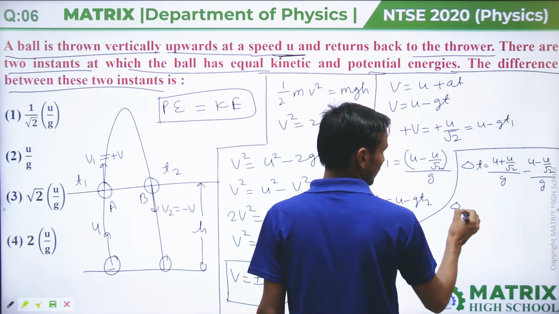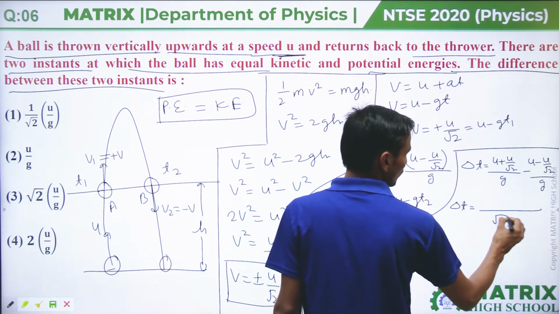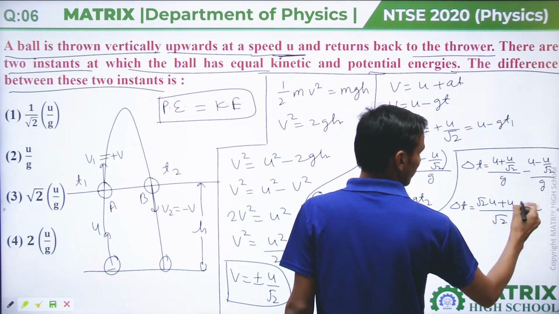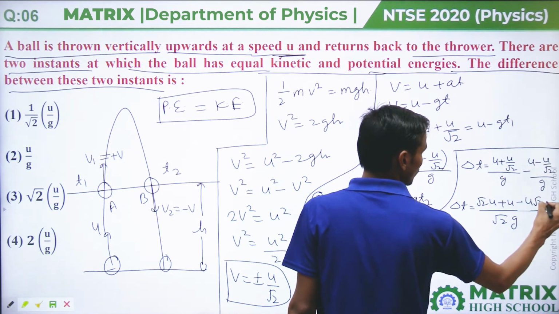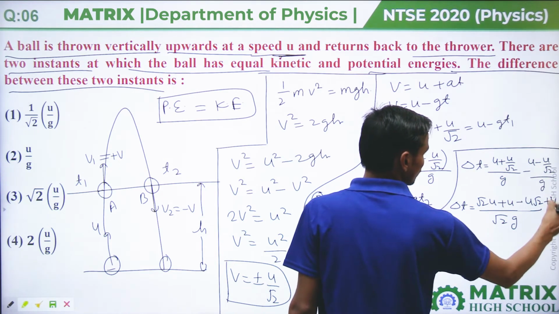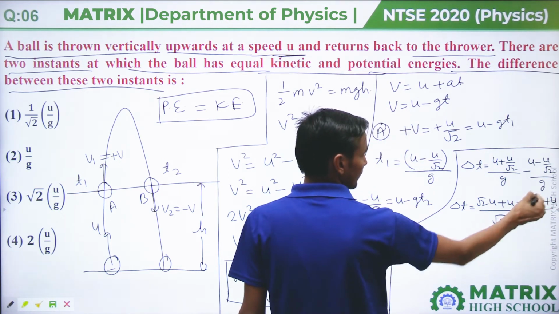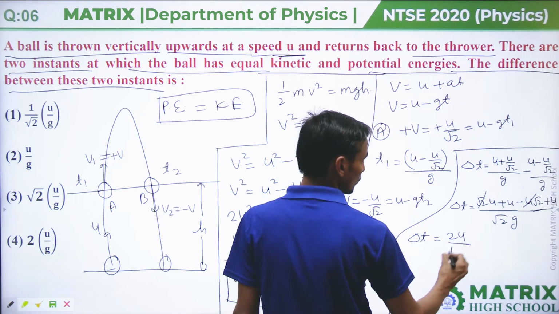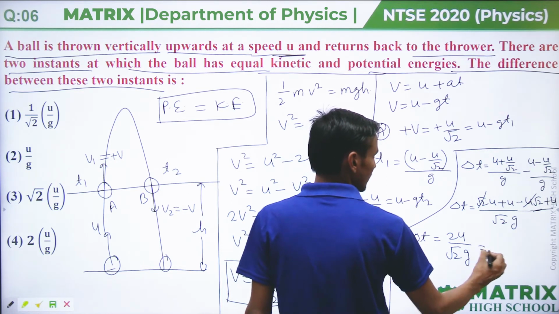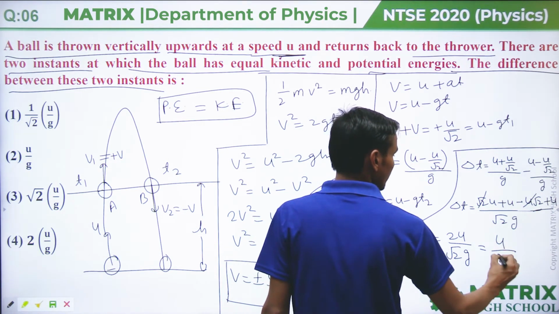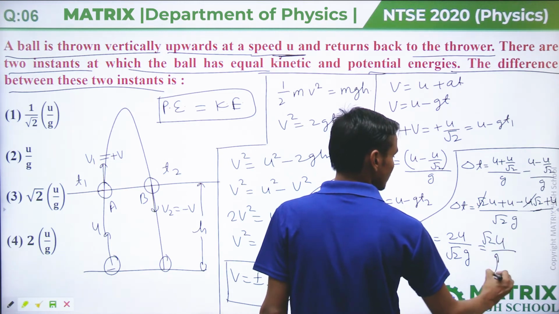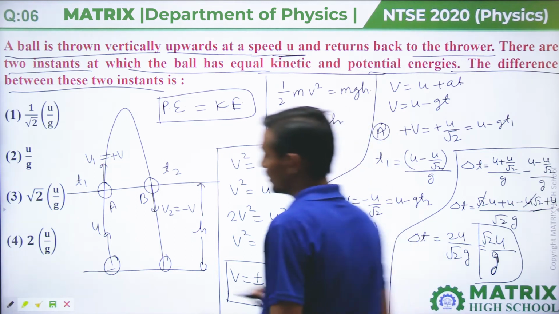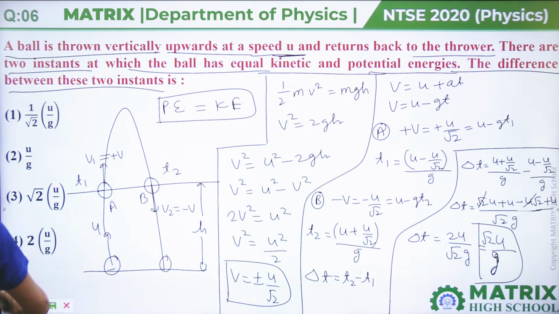Taking root 2 g as the LCM, it comes out as root 2 u plus u minus u root 2 plus u. Then it will cancel out and delta t will be 2u by root 2g, which comes out to root 2u by g. So your answer will be root 2u by g, that is your option third.